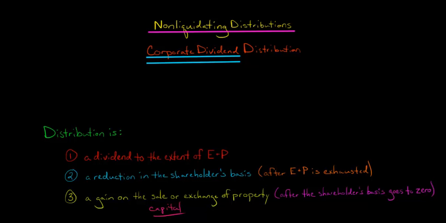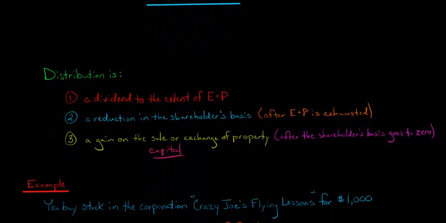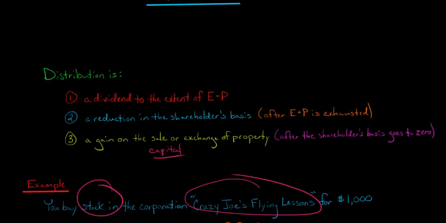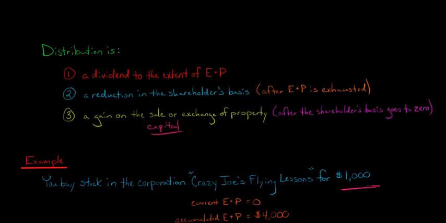I want to give an example to make it a little less abstract and easier to understand. Let's say you purchase stock in a corporation called Crazy Joe's Flying Lessons. You want to learn how to fly an airplane, and you pay $1,000 for this stock. We're going to call that your adjusted basis, and that's going to become relevant in a moment.